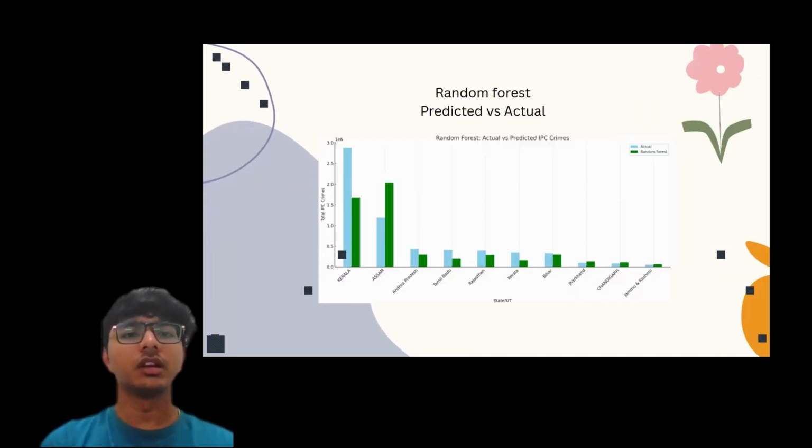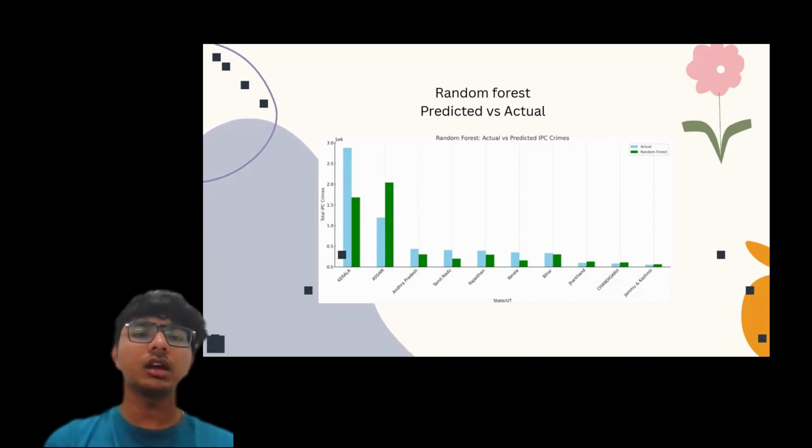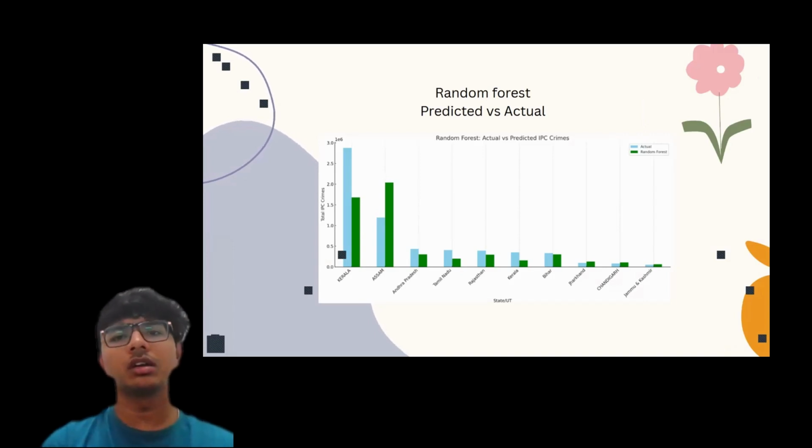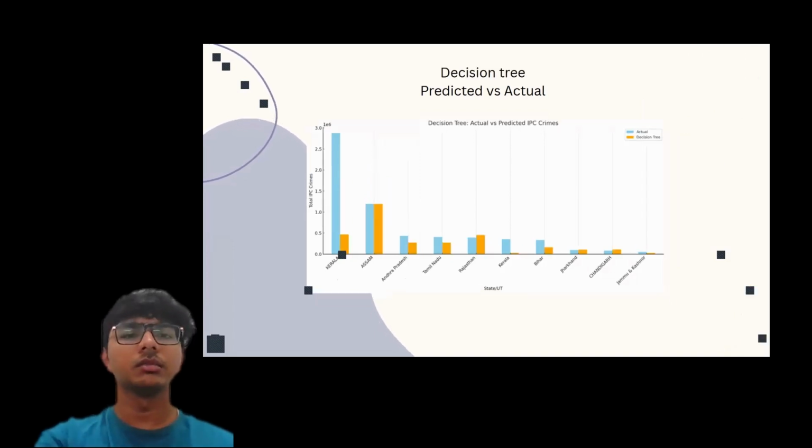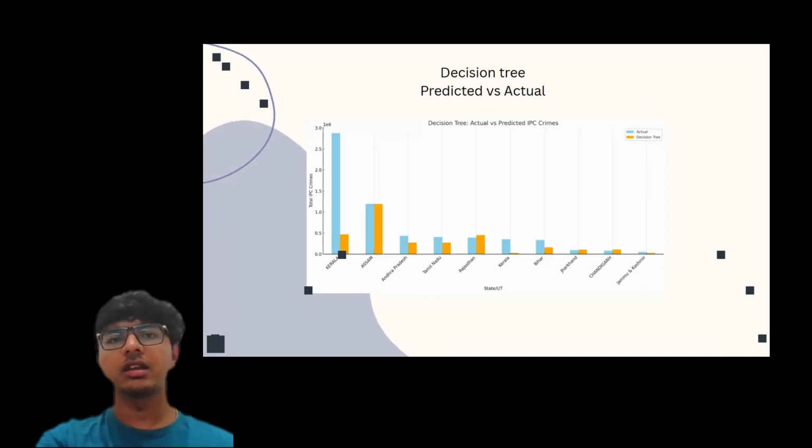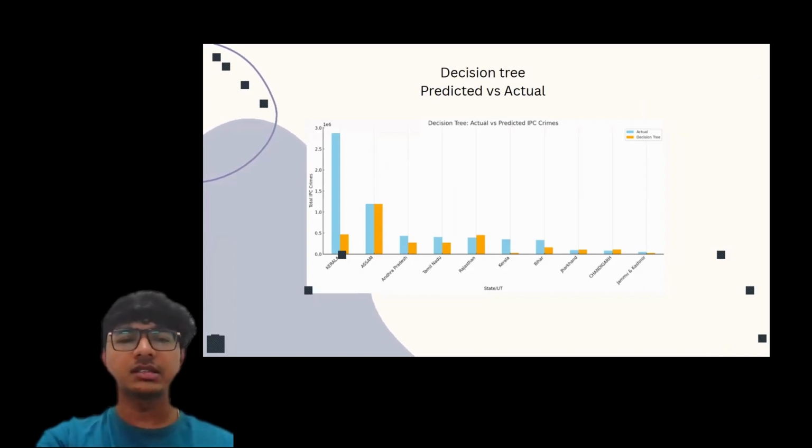So we use a random forest also. This is the actual and this is the predicted crime. In random forest, most of the values were predicted very nearly, as you can see for Andhra Pradesh, Tamil Nadu, Rajasthan, Kerala, Bihar, Jharkhand, and so on. In terms of Kerala, it was somewhat increased, but that happened sometimes. So this is the decision tree, the actual versus predicted. As you can see, Assam was predicted very efficiently, but Kerala was very different. The remaining states are all predicted well.